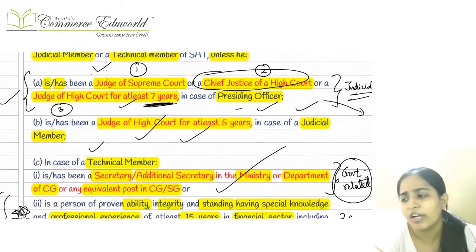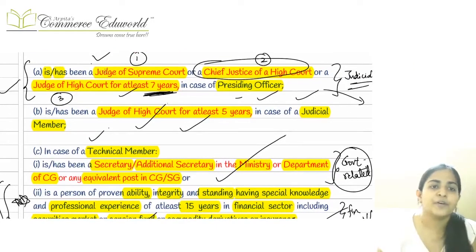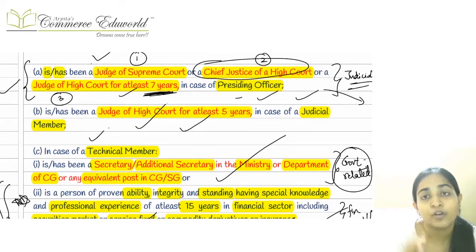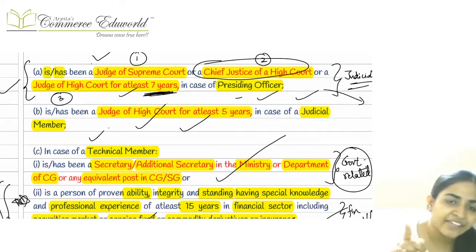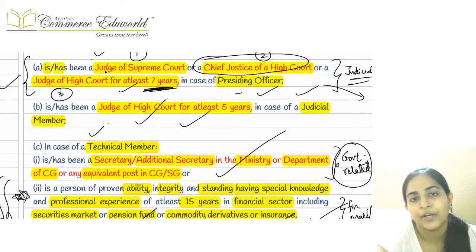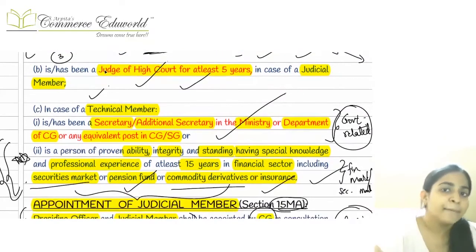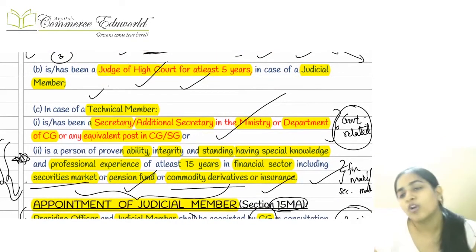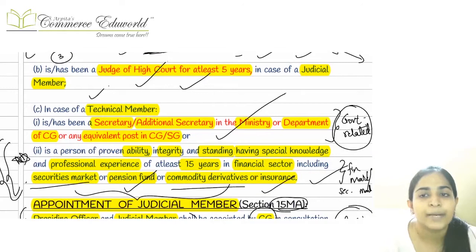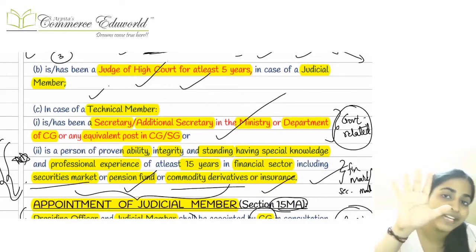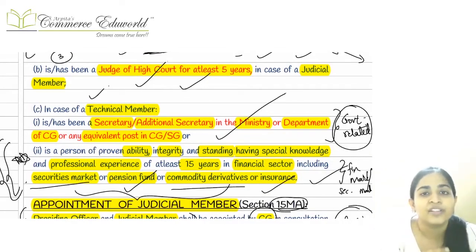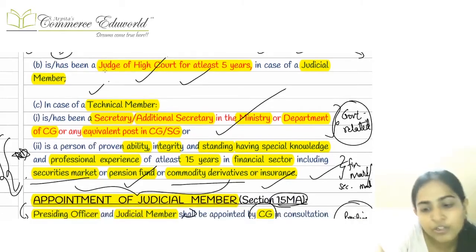Now going on to their qualification, the presiding officer should either be a judge of the Supreme Court, or a Chief Justice of a High Court, or a judge of a High Court for a period of at least 7 years. If any one of these qualifications is fulfilled, then that person can be appointed as a presiding officer. Then for the judicial member, that person should have been a judge of a High Court for a period of at least 5 years to be eligible to be appointed as a judicial member.